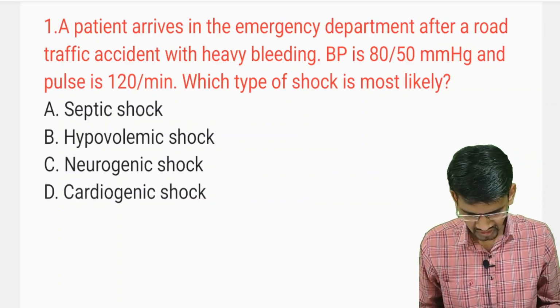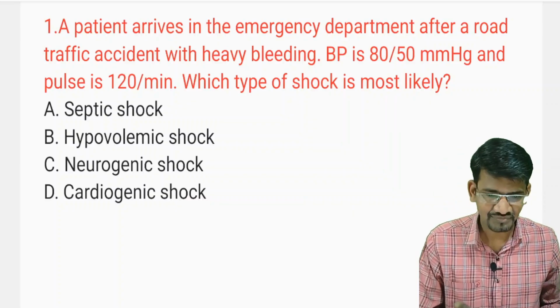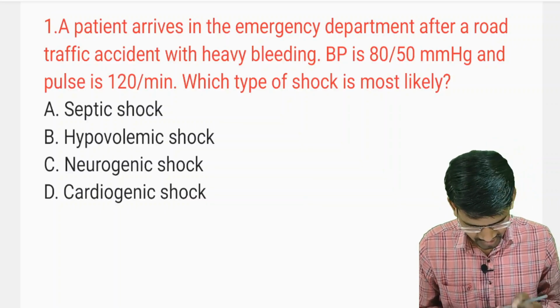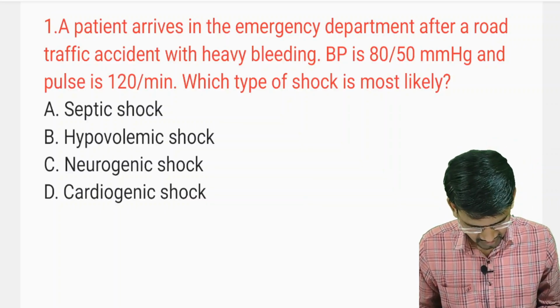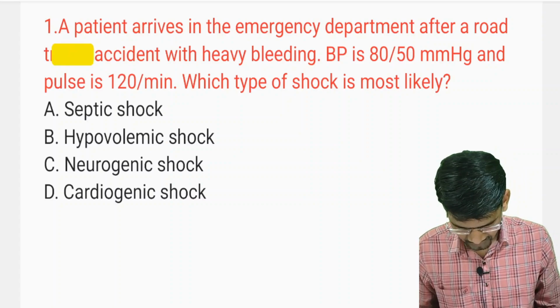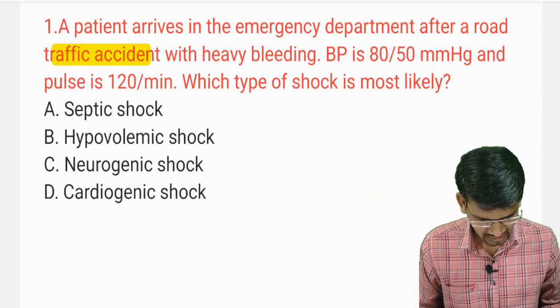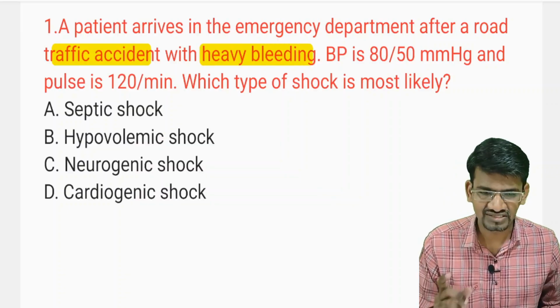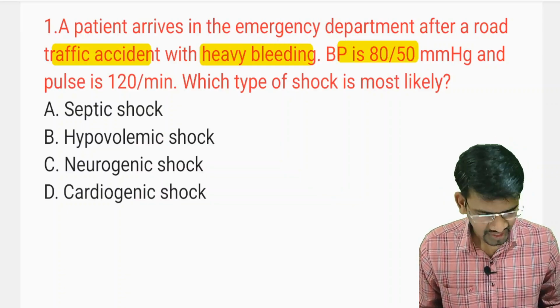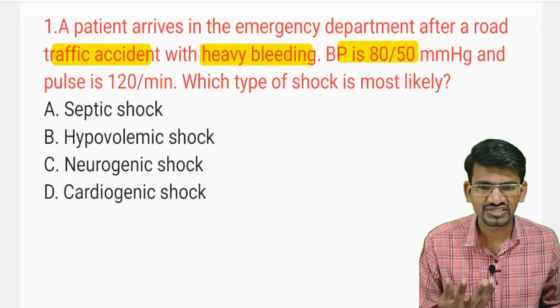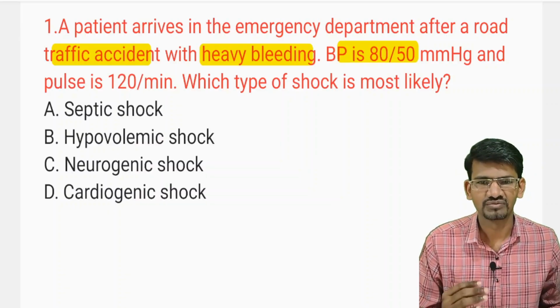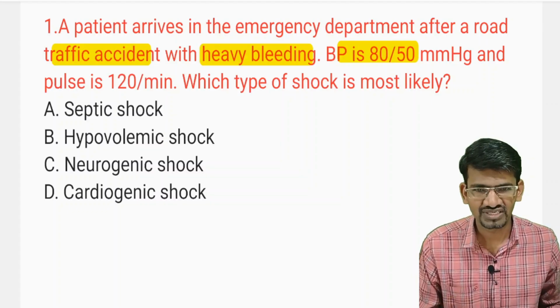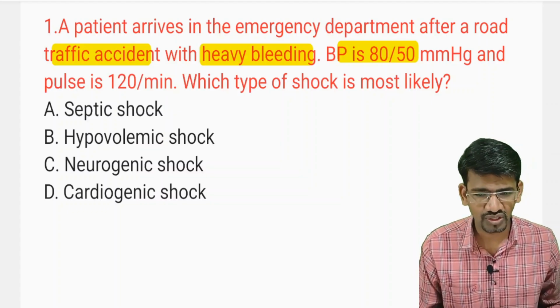Okay, so here in the question they have given some aspects you should note. One is that the patient has had an accident, RTA. Then there is heavy bleeding, and BP is around 80/50. That means the patient is having hypotension. BP is not normal here, the patient has low BP or hypotension.